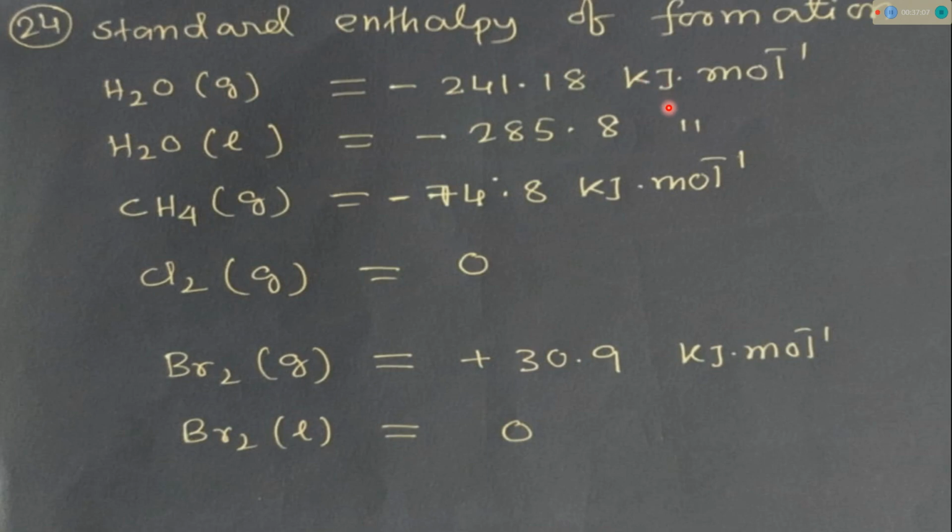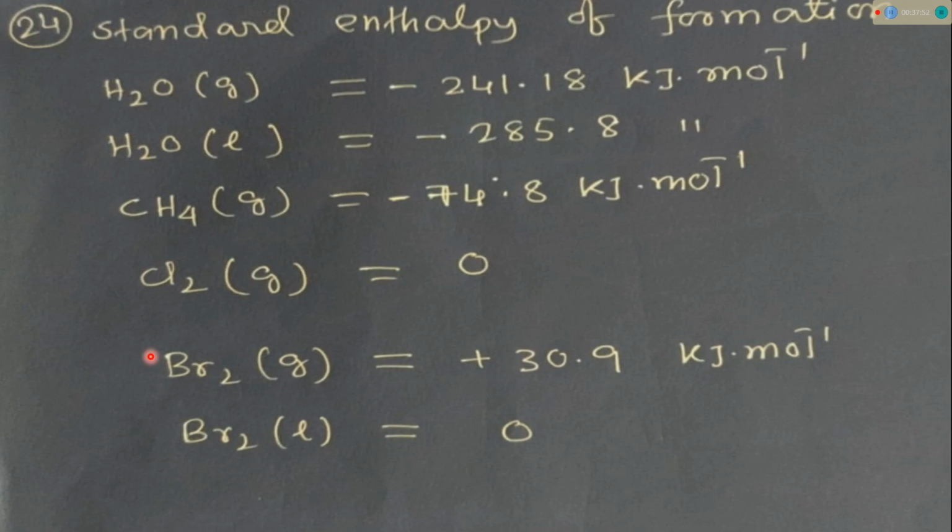Standard enthalpy of formation was asked: in which case will it be zero. In the question, I don't know if there is any mention of gaseous or liquid species, but from what was shared in the comment box, these four species are given: H2O, methane, Cl2 and Br2. We have to find for which case the standard enthalpy of formation will be 0.